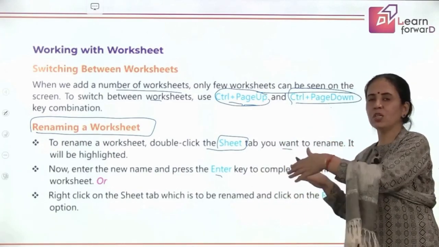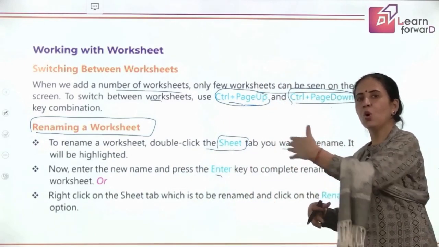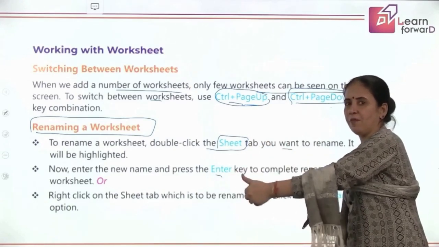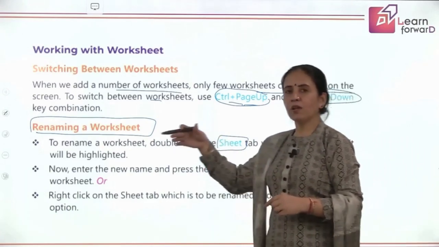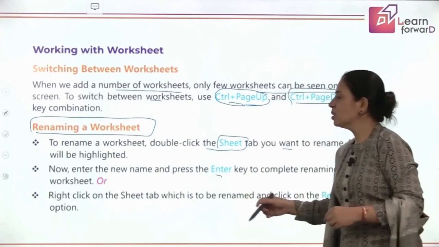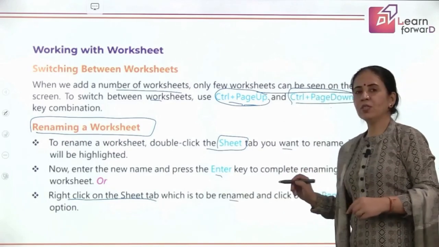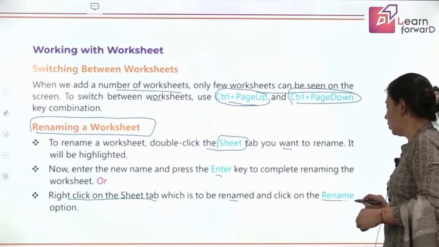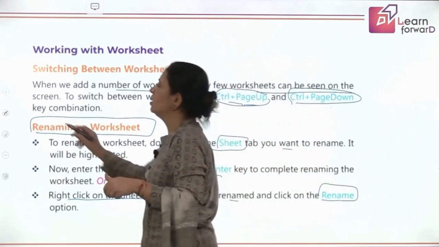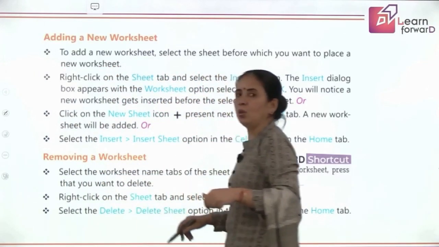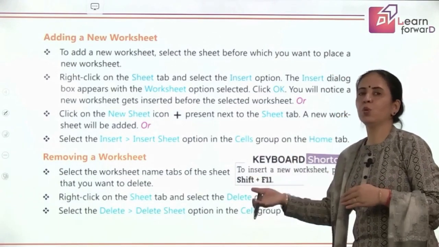Suppose you have one sheet keeping the record of January month, then another sheet has a record of February, March. So you want the first sheet to be named January 2022, then the second sheet February 2022. So click on the first sheet. There's another way to do it as well. Just go to the sheet and right click on the sheet tab which is to be renamed. Once you right click, you'll get the option Rename over there. So just click on the Rename option. The old name will be deleted when you press any key and the new name will be added over there. So type the new name, press Enter, and your new name will be assigned to the sheet.